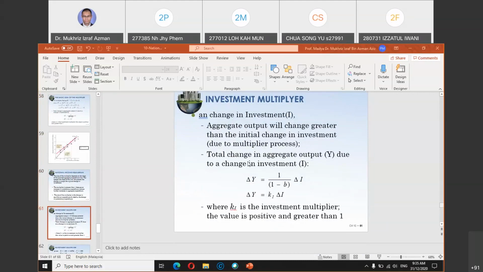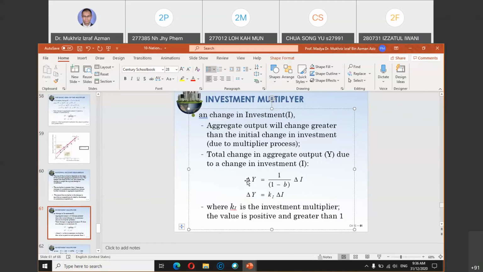So the multiplier is always about the change. The formula is always in terms of changes, with the triangle symbol here. So change in output. Whenever you talk about multiplier, it's always in terms of changes: the new value compared to the old value. Previously, let's say GDP is 100, now it becomes 150. So the change is 50. It's always in terms of changes.